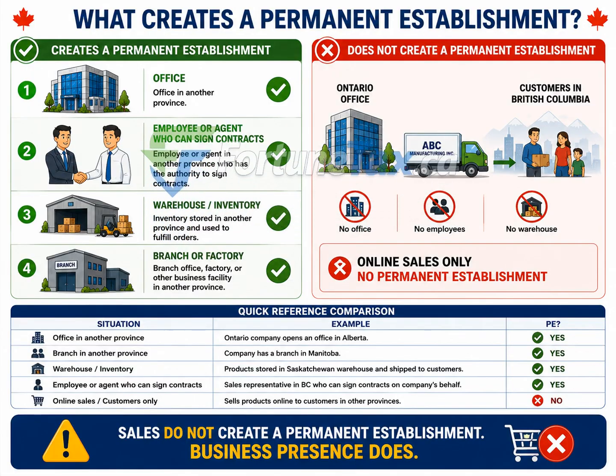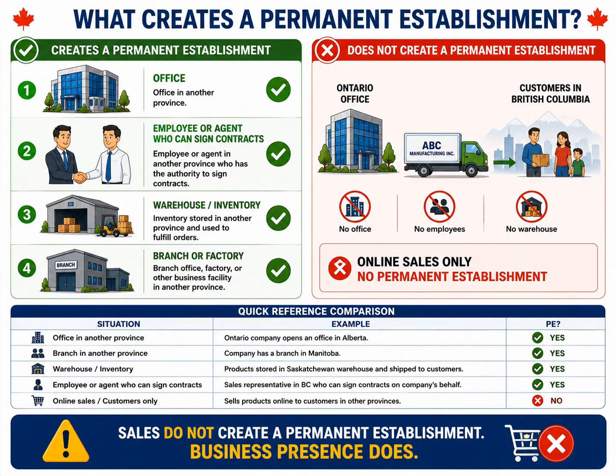One of the biggest challenges in provincial corporate taxation is knowing what actually creates a permanent establishment. Fortunately, the basic rules are straightforward once you understand them. A permanent establishment is generally created when a corporation has a real business presence in another province. The most obvious example is an office. If your company opens an office in another province, that province has a permanent establishment. A branch or factory also creates a permanent establishment because it represents an ongoing place of business.